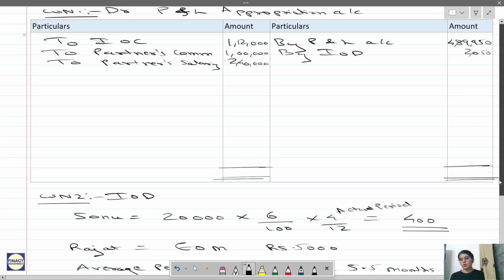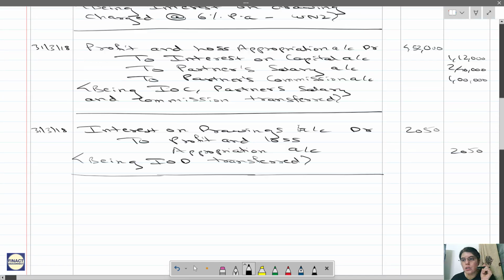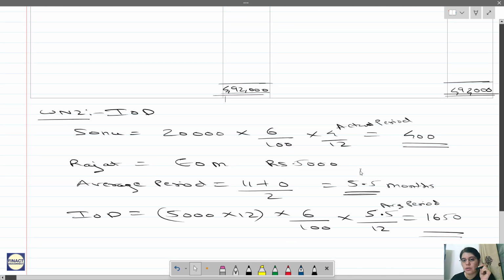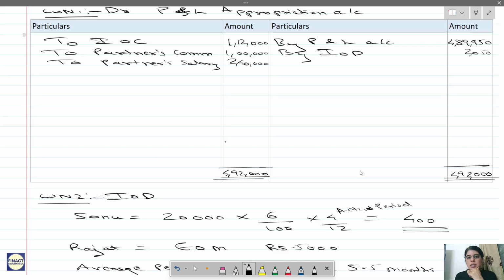So how much does this total come to? Credit side total is more, right? 4,92,000. Here it was something we calculated while doing the journal entry. 4,92,000 minus, how much was this total? Here it is in the journal entry, 4,52,000. So profit is 40,000. Now this profit needs to be distributed to both of them in their profit sharing ratio.